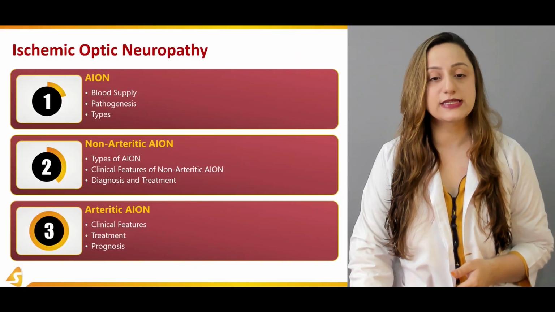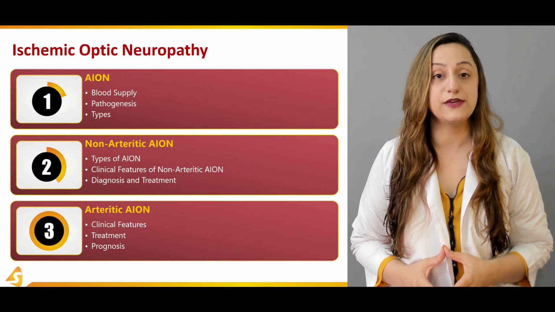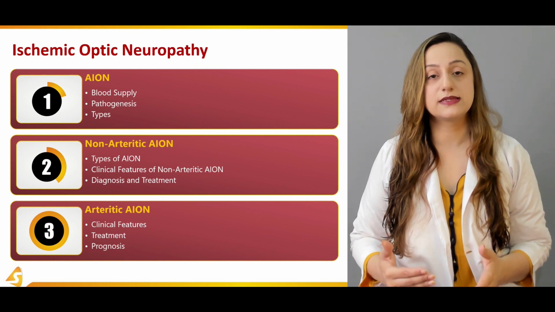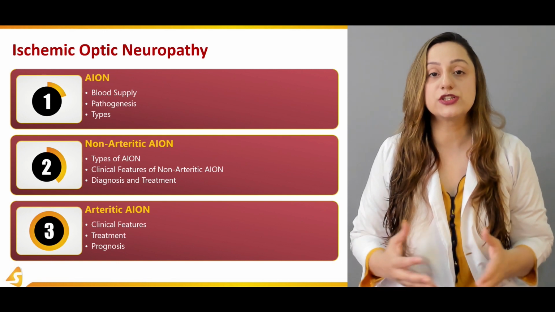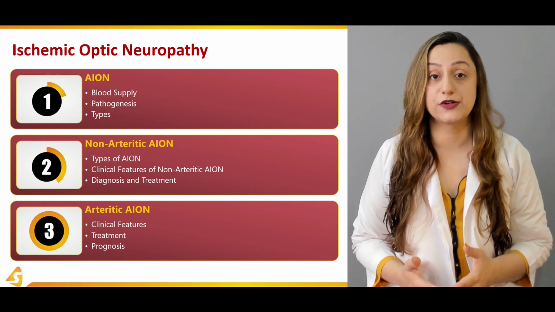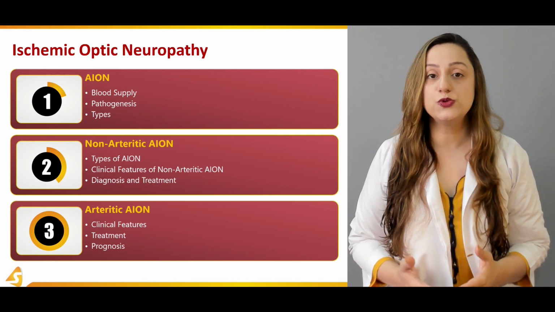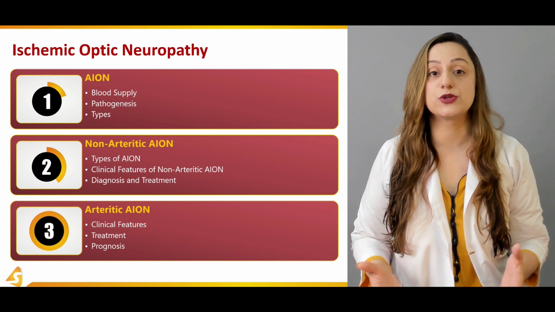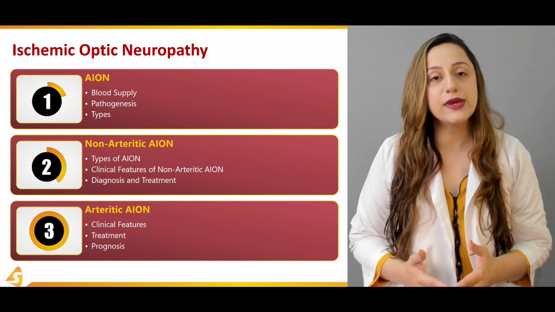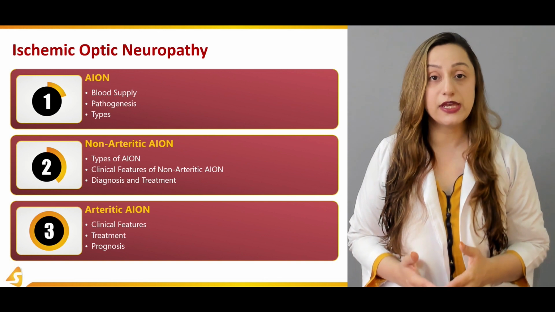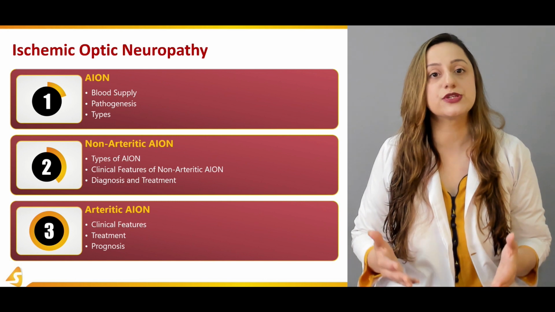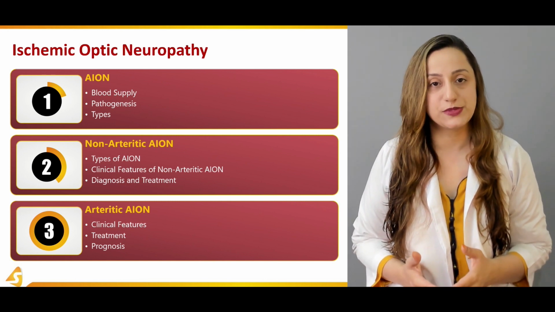So over here, in the very first section, we will be giving you an anatomical review of the blood supply that is basically responsible for the functionality of the optic nerve. So any hindrance in the blood supply to the optic nerve would obviously result in the acute loss of vision in the person. That is also going to be a painless acute vision loss that is observed by the person. So knowing this anatomical review is very important so that you get the background knowledge, what arteries are responsible for the functionality of the optic nerve.